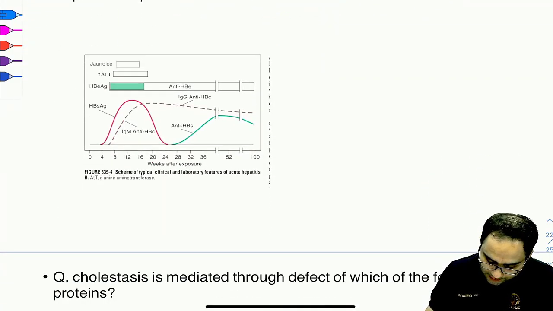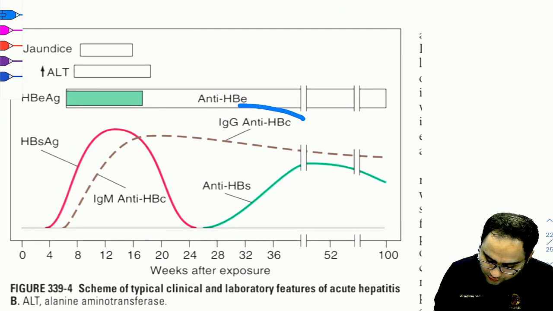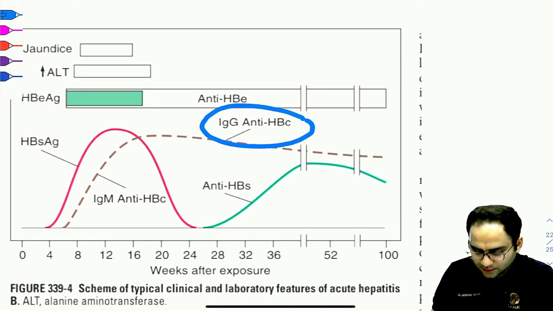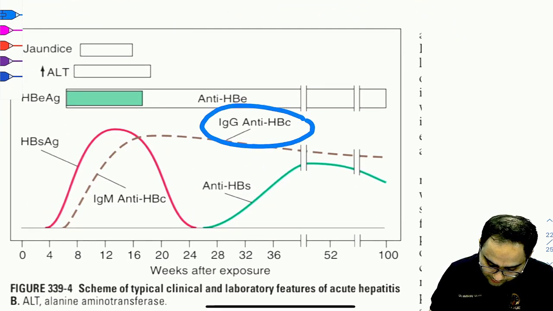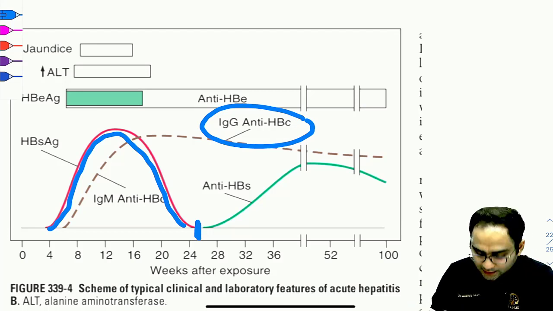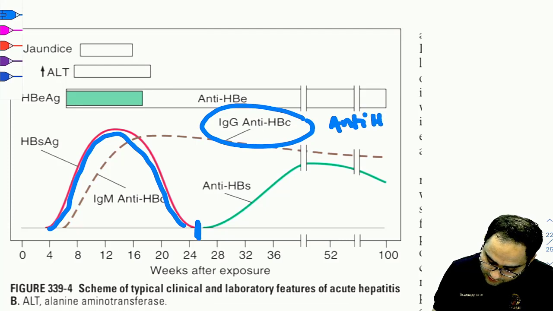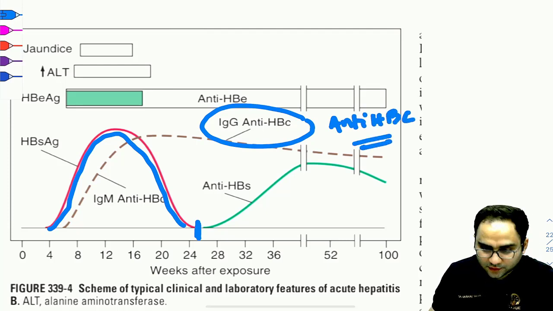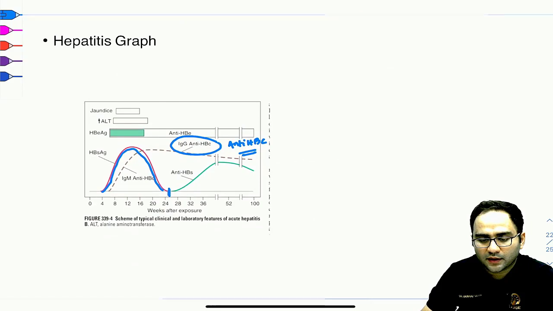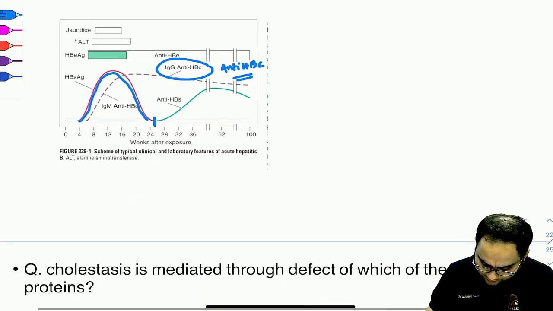Okay. Next, the question was asked on the hepatitis graph, and probably they had asked you to label this antibody, right? So you know that the first thing to rise in the blood is HBsAg. Then you have a window period. In this window period, you only get the anti-HBc. So the antibody that is persisting from the start is anti-HBc. Now this can be IgM before the window period, and after that it can become IgG. So this was an easy question, right?